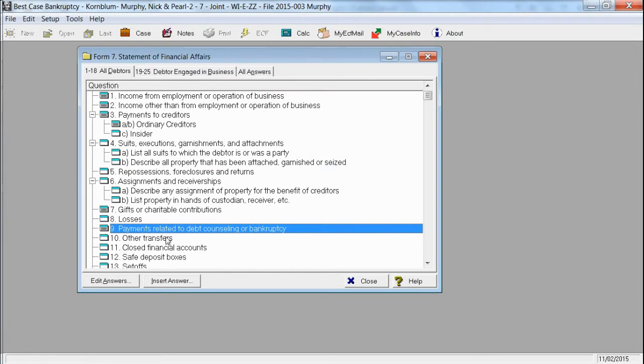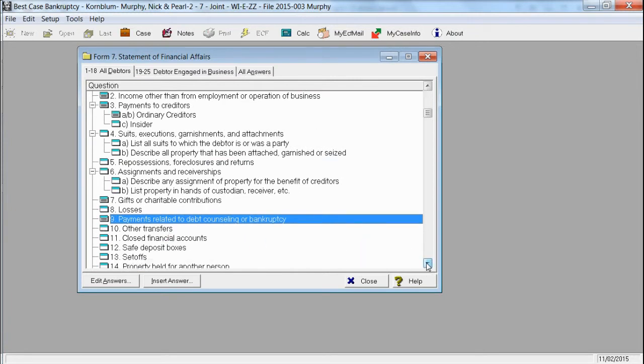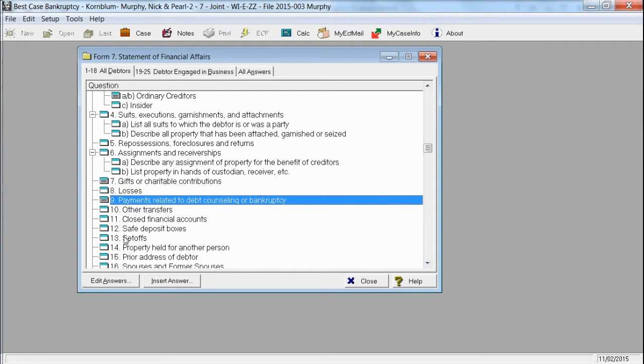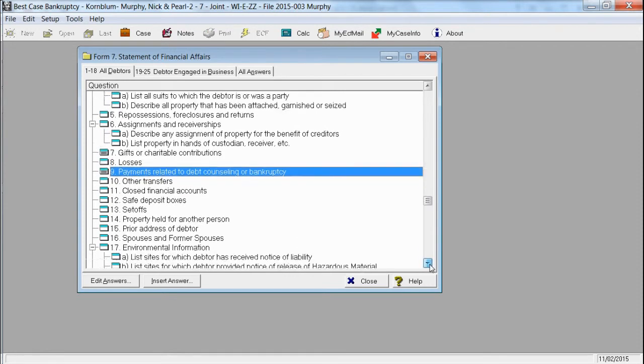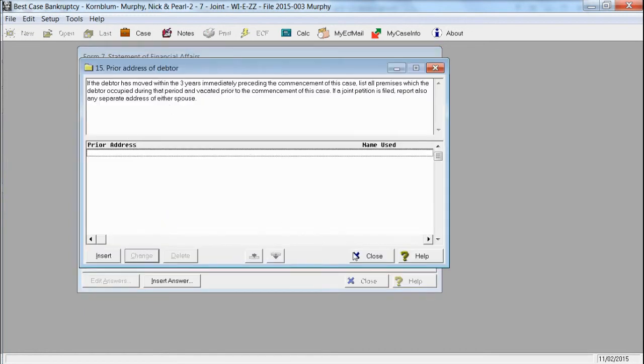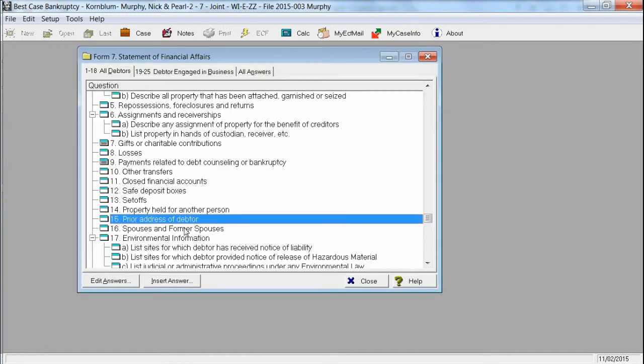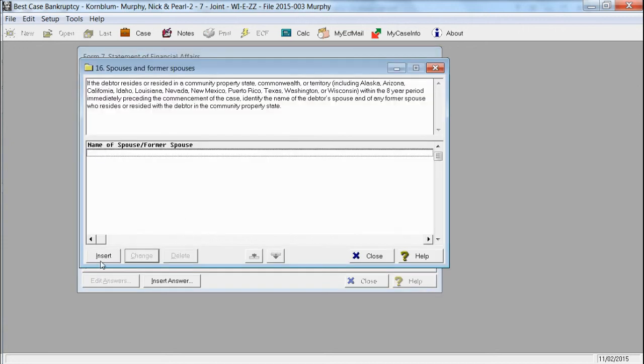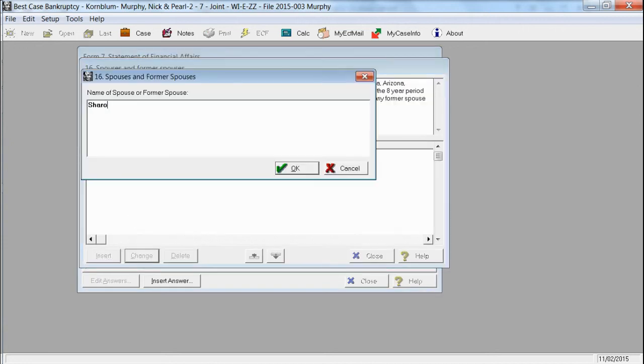If they had any transfers, if they closed their financial accounts, safe deposit boxes, you just go through every single possible category. If they lived in another place, you want to put that in the 3 years preceding. If they had a former spouse, here we have Sharon Murphy. So we have to put her name in.